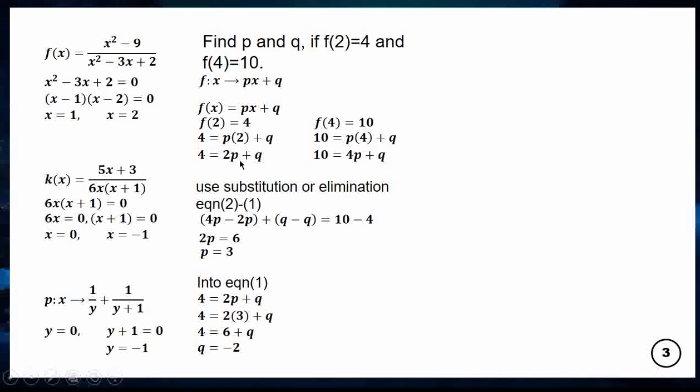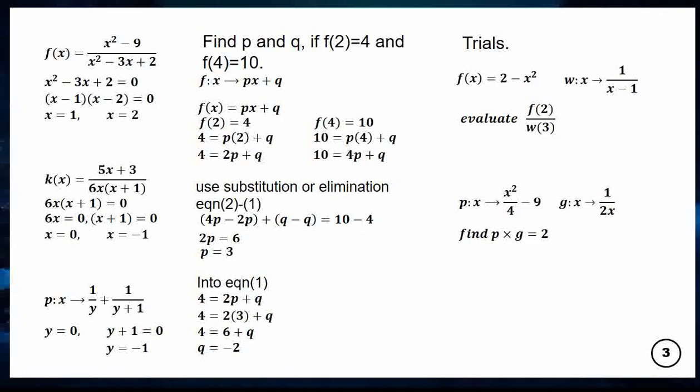For the first equation, 4 is equal to 2p plus q. And p is here 3, so 4 is equal to 6 plus q. Moving 6 across the equal sign it becomes negative, so q is negative 2. So p is 3 and q is negative 2. The function is 3x minus 2. This is my p and my q.